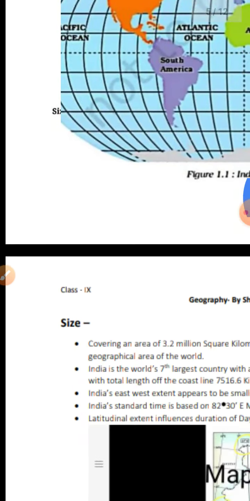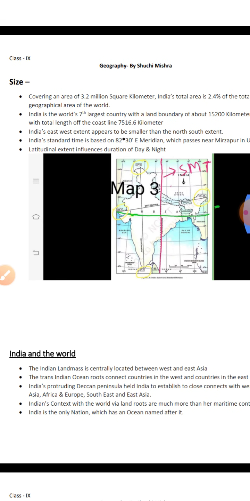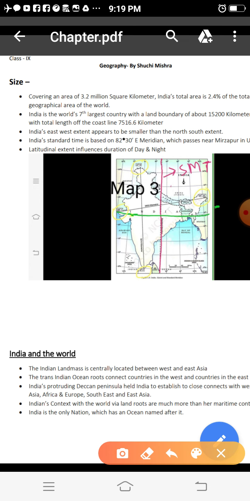After that, if you see the size, the total area of India is 3.2 million square kilometer, and it is 2.4% of the total geographical area of the world. It is the seventh largest country also. If you see the shape of India, then it is quadrilateral.